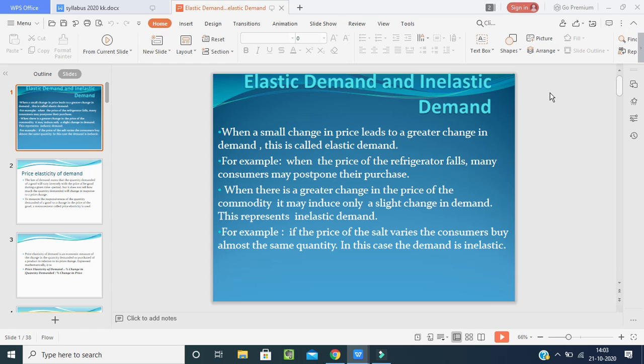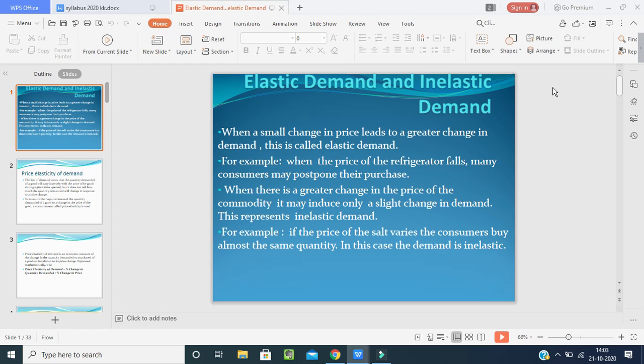On the other hand, when there is a greater change in the price of a commodity, in the sense of goods, it may induce only a slight change in demand. This represents the inelasticity of demand. For example, if the price of salt varies, consumers buy almost the same quantity. In this case the demand is inelastic.